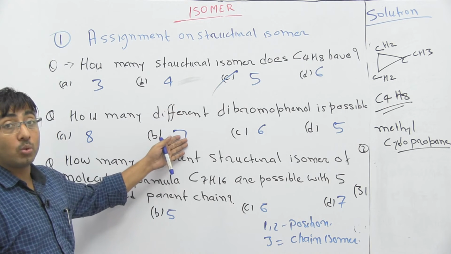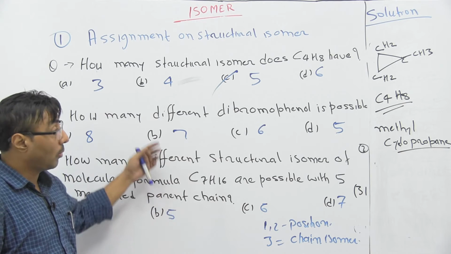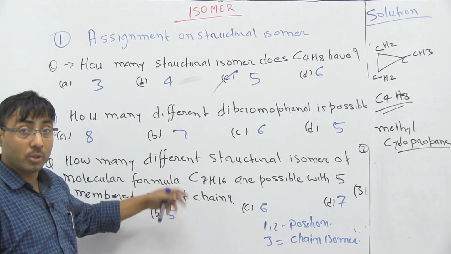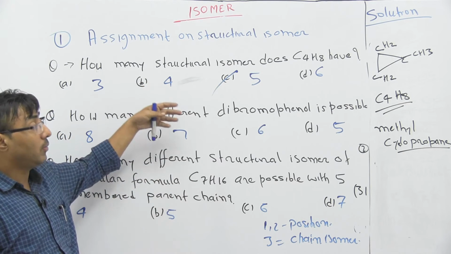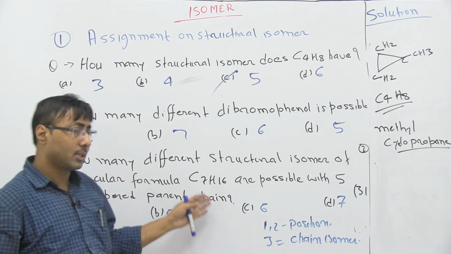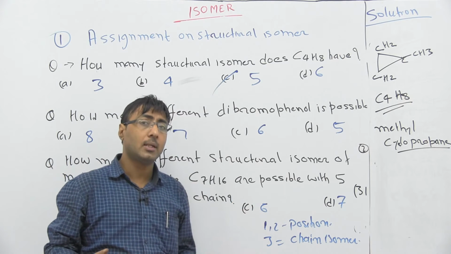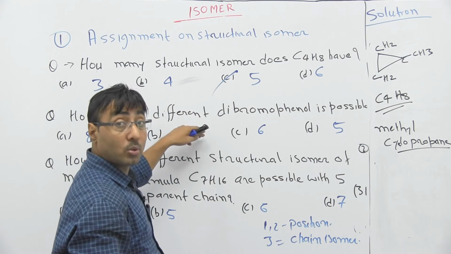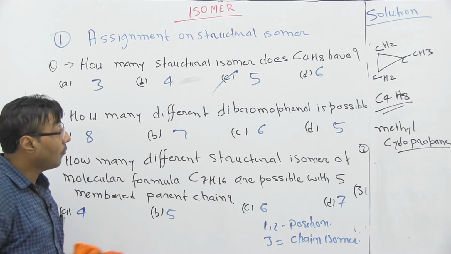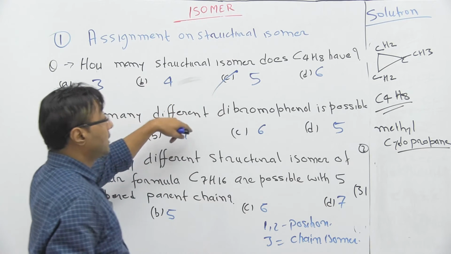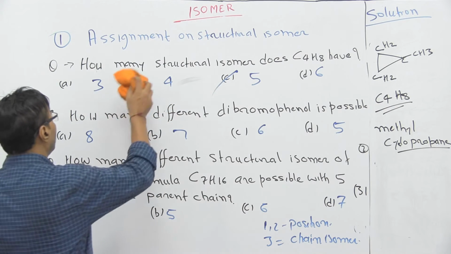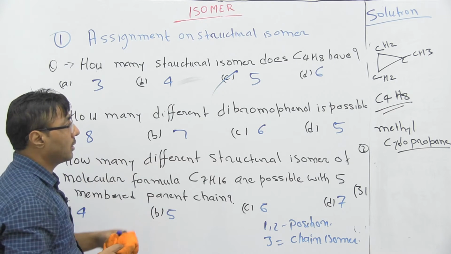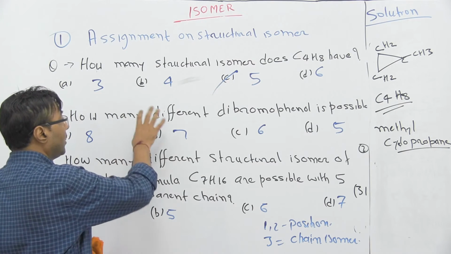Problem number 2 you solve, problem number 3 I will solve, problem number 4 you solve, problem number 5 I will solve. Then I will try, I will think, and if it is needed I will solve it, otherwise it will be an assignment for you to solve. So the first I have solved, the second you have to solve, and I will provide you a hint on how it can be solved.